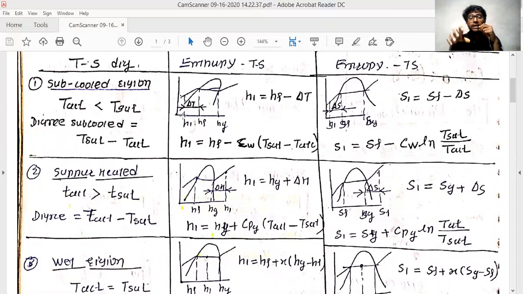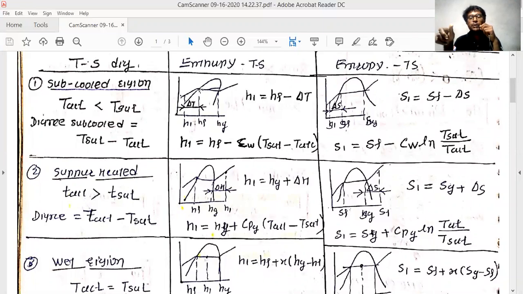To calculate the enthalpy, you are aware of a few things. You don't know the actual enthalpy of the water you have, but you know the enthalpy of that water at the liquid stage, which is hf, where f denotes the fluid. Hg, where g denotes the gaseous enthalpy at the gaseous stage.